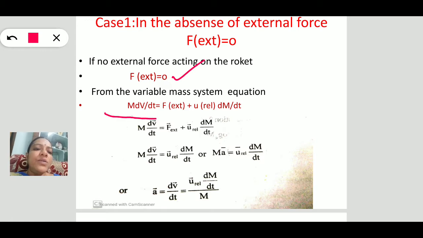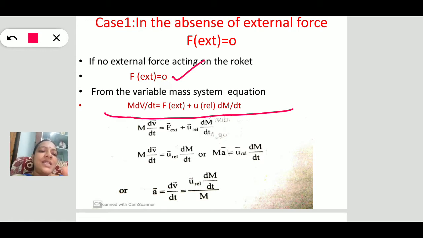We already know the rocket equation from yesterday's class, the variable mass system equation. Let me just remind that equation: M dv by dt is equal to F external plus relative velocity into dm by dt. This is the variable mass system equation.